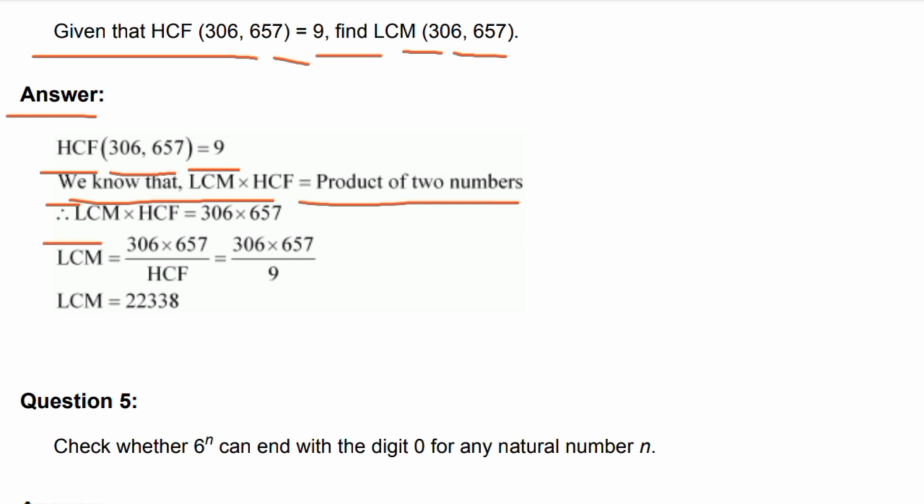LCM into HCF is equal to 306 into 657. LCM is equal to 306 into 657 upon HCF, which is 306 into 657 upon 9. LCM is 22338.